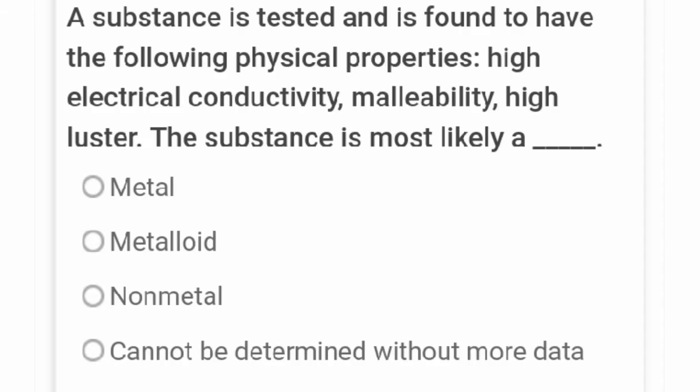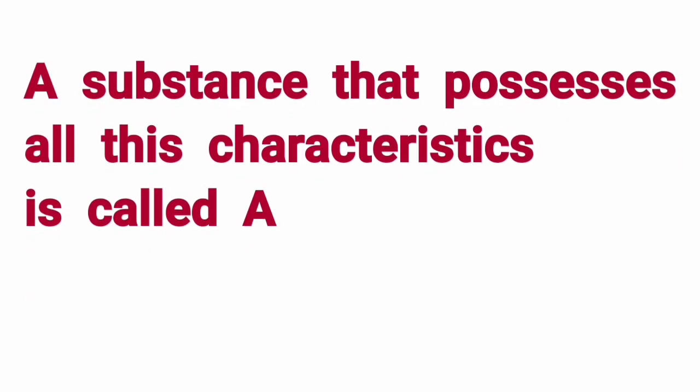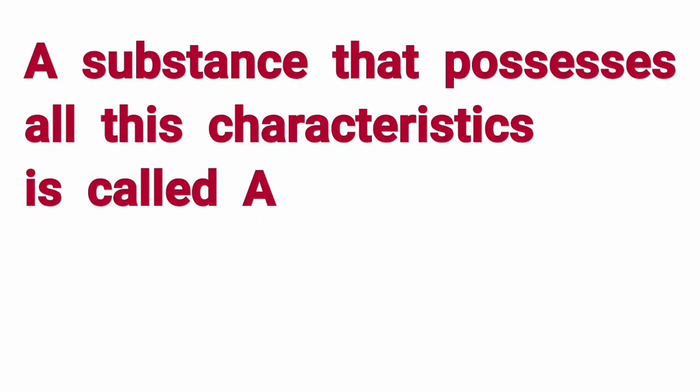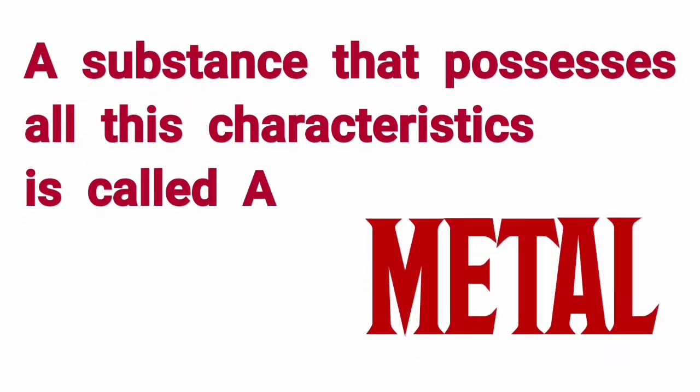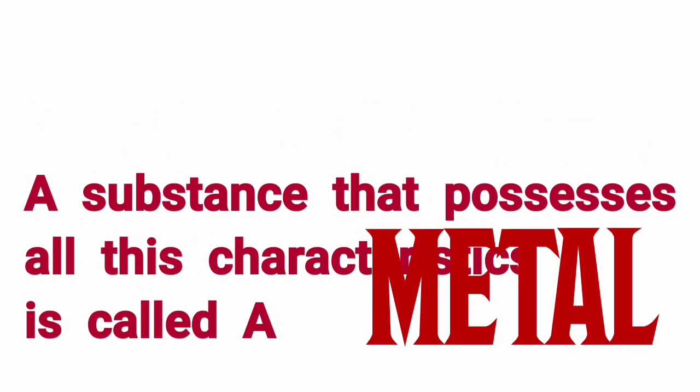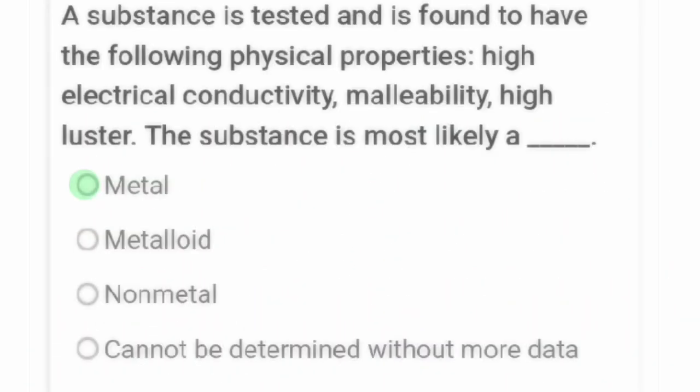Welcome back. This question reads, a substance is tested and is found to have the following physical properties: high electrical conductivity, malleability, high luster. The substance is most likely to be... A substance that possesses all these characteristics is called a metal. Now let's go back to our question. Option A, metal, is the correct option, as a metal possesses all these characteristics.